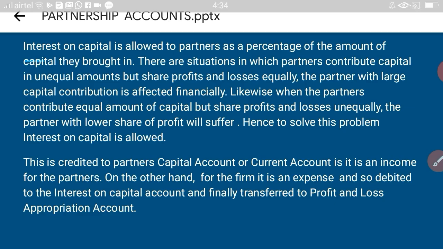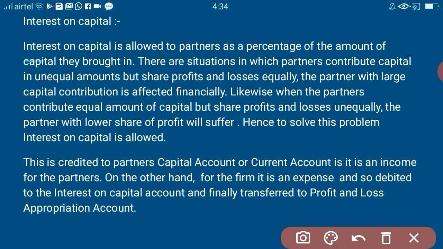Now comes interest on capital. What? Interest on capital. Interest on capital is allowed to partners as a percentage of the amount of capital they have contributed. Why are we allowing it? A question may be asked why we are allowing an interest on capital to the partners. As said, under law they are the same, but individually they are treated as partners, and for each and every partner, separate capital accounts are opened.